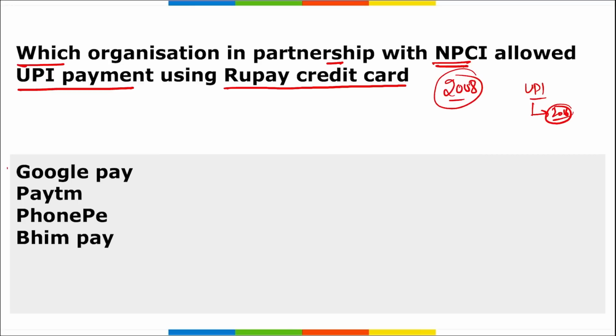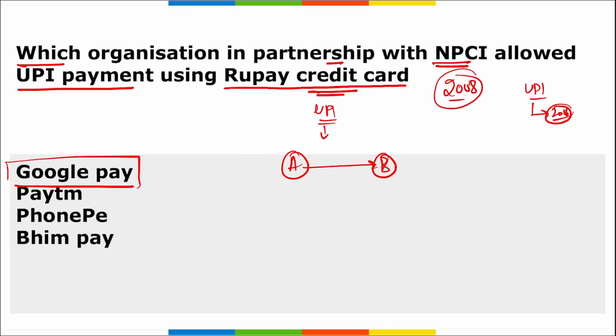With the help of a credit card, now you will be able to use UPI, because we know earlier UPI was from one bank account to another bank account, and credit cards were not used, only debit cards could be used. But now the RuPay credit card will be used for UPI payment, and NPCI has allowed this through a partnership with Google Pay. Correct? Remember, users can avail the feature by linking the RuPay credit card with Google Pay to pay at all online and offline merchants where RuPay credit cards are accepted. Right?